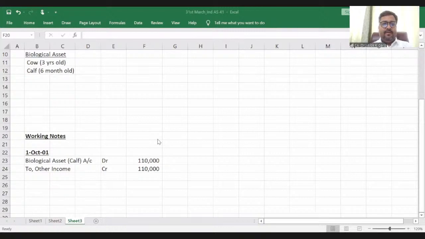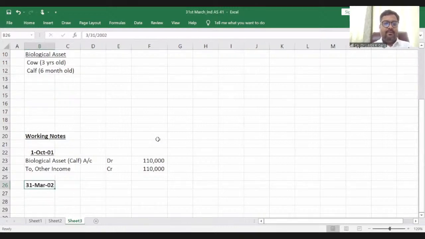Now, what is the value of this calf on March 31st, 2002? Here the fair value was 1,100, right?